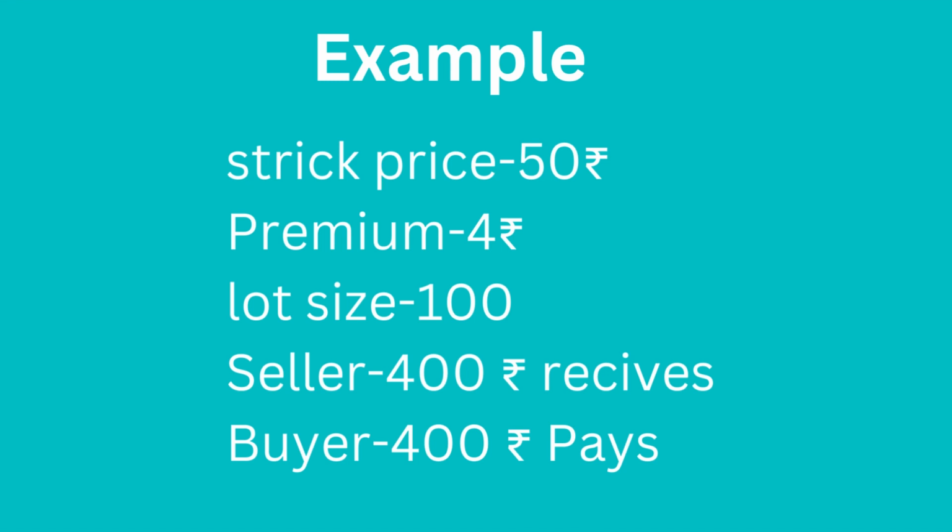The investor decides to buy one contract, which has a lot size of 100 shares of the stock. The investor would pay 400 rupees. Similarly, if he sells an option, then he will receive 400 rupees.